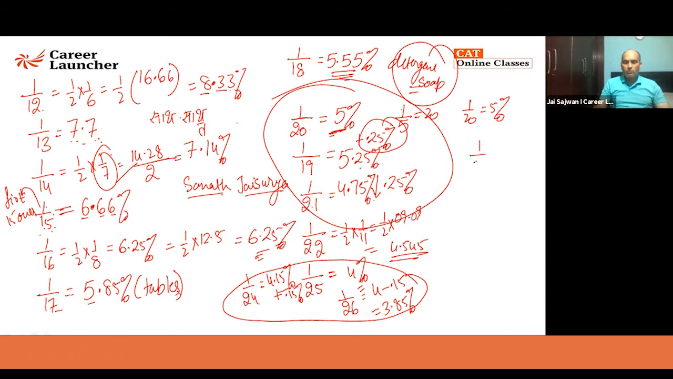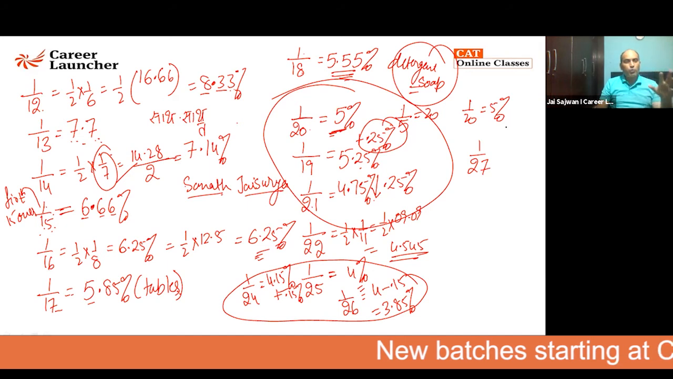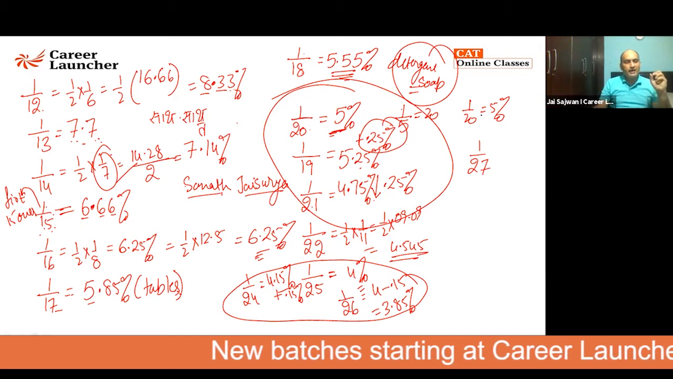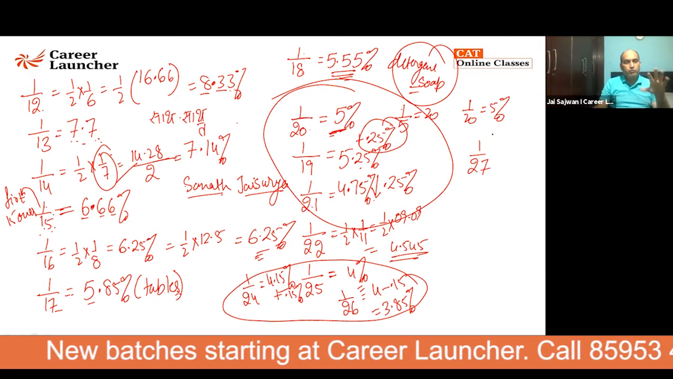Let's come to the next one. What about 1 by 27? In the number system, I'll tell you one beautiful thing. Any number that exists in the world, 1 by 27.